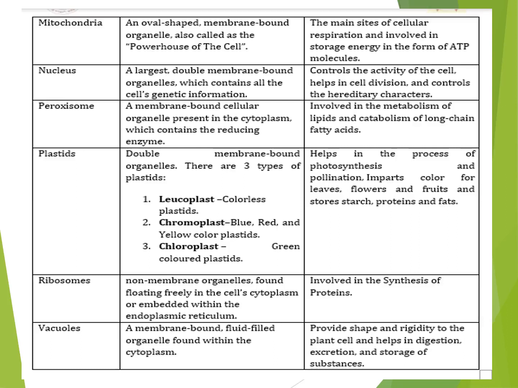Plastids. It is a double membrane bound organelle. There are three types of plastids. First one is leucoplast. It is a colorless plastid. Chromoplast, blue, red and yellow colored plastids. Chloroplast is a green colored plastid. The function of plastids: it helps in the process of photosynthesis and pollination, imparts color to leaves, flowers and fruits, and stores starch, proteins and fats.